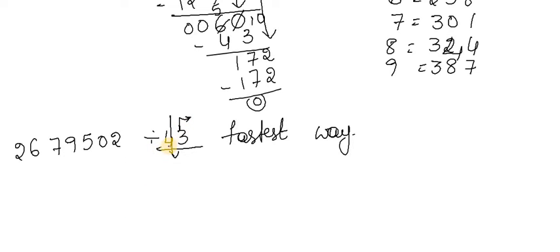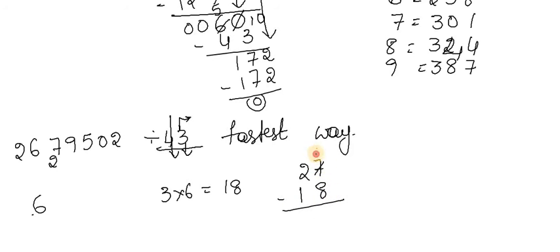Instead of multiplying with 43, multiplying with 4 is very easy. So in the 4 table, 26: 4 6s are 24. After subtraction you get a remainder of 2, so write that 2 here. Now this is 27. This is the number which we left, and you multiply it with the quotient. 3 into 6, how much? 18. So 27 minus 18, how much? 9. Keep that in your mind.